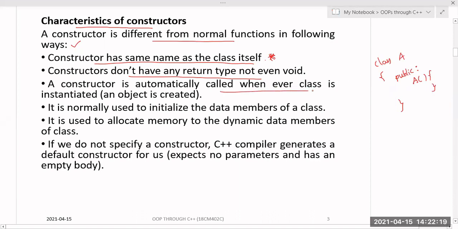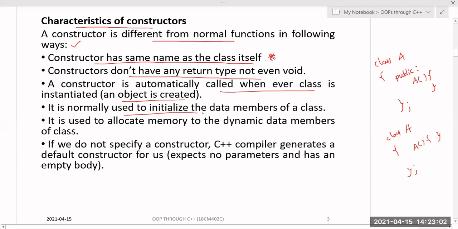And a constructor is automatically called whenever the class is instantiated. When an object is created, automatically it will be called. Even if you didn't create any constructor inside the class, by default one constructor will be called. That is called the default constructor. We will discuss that. The compiler will automatically create a default constructor, a constructor with an empty body, created by the compiler itself.